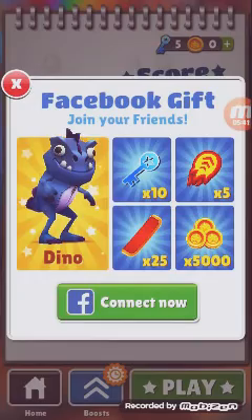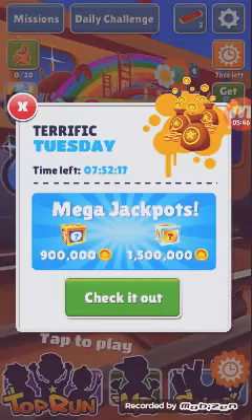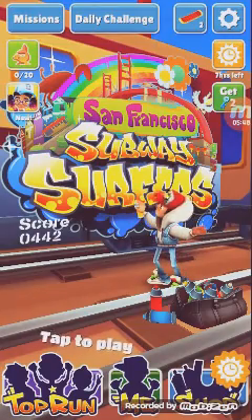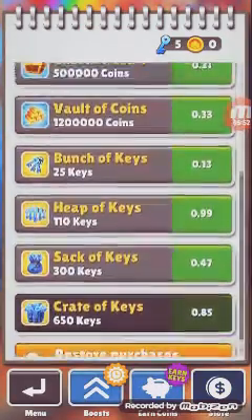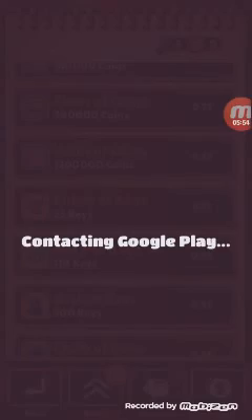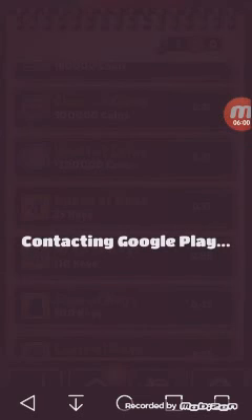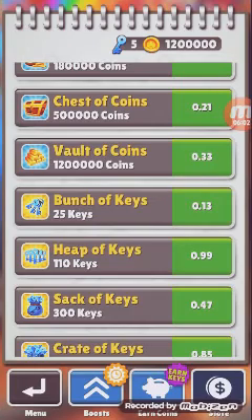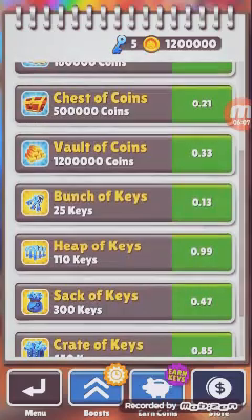Now, here is proof that this hack works. So we're going to go into the shop, go into the store, and 3, 2, 1. In-app purchase hack. Do you want to get this? Try to get this item for free. Click yes, and boom, 1,200,000 coins right there.